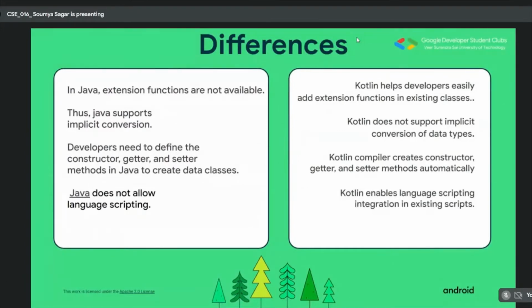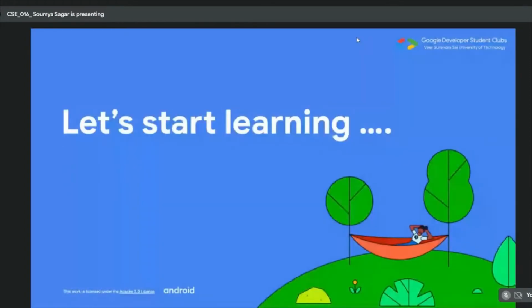And the fourth point is Java does not allow language scripting, and Kotlin definitely allows scripting integration in existing scripts also. So let's start diving into the world of Kotlin and learn the basics of it so that you will be capable of designing Android applications, because the Compose that we have been teaching till now uses Kotlin. And if you don't know Kotlin, then there's definitely no chance of you getting better in Android development.